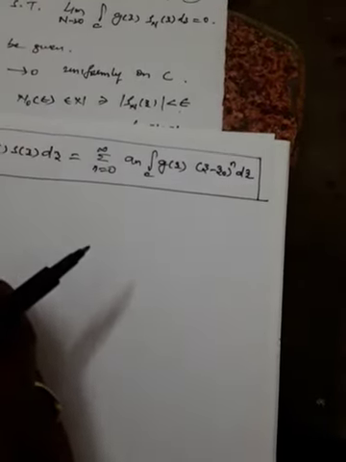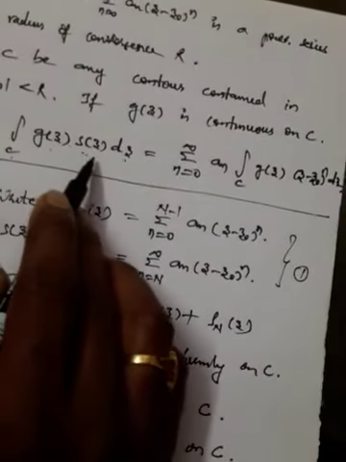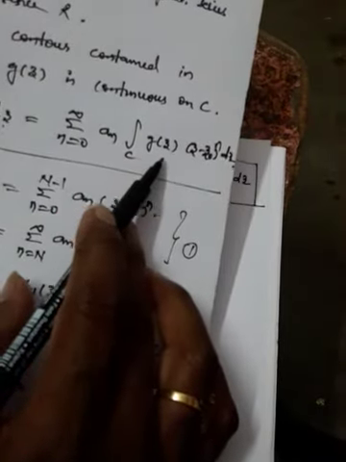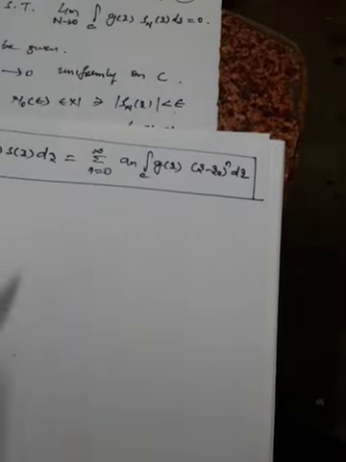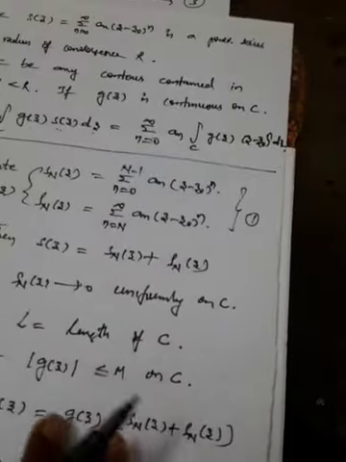So this is a theorem that we have done. What the theorem says is that the integral over C of g of z into s of z dz is equal to the summation n equal to 0 to infinity of a_n times the integral over C of g of z into (z minus z naught) whole power n dz. We have proved this. Once again, we'll try to see how we can prove this theorem.